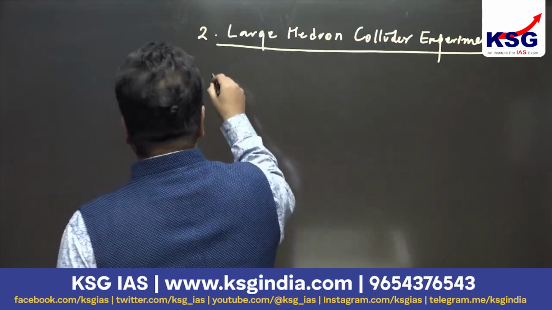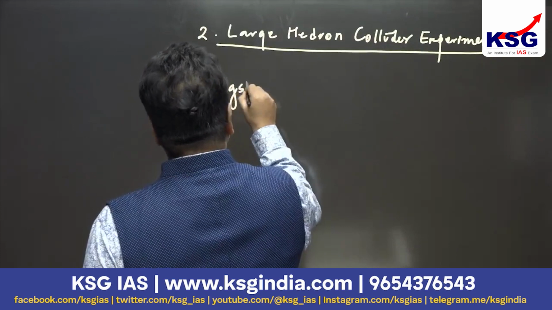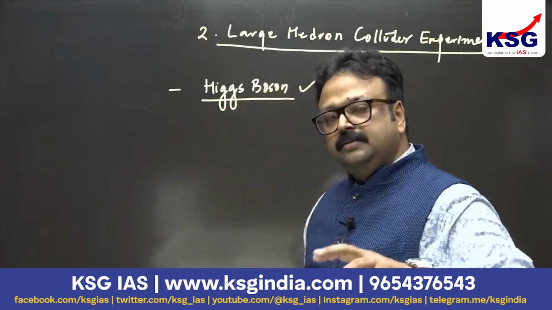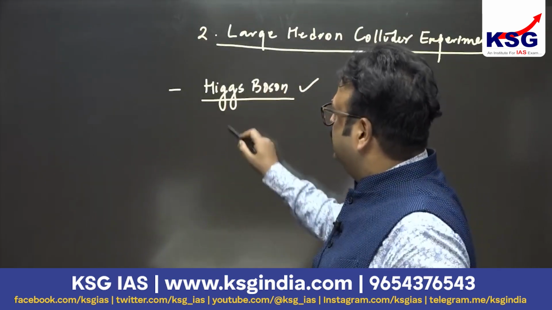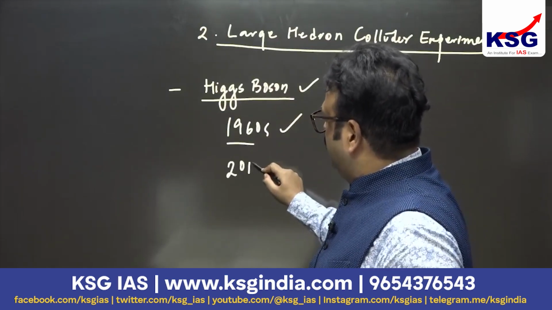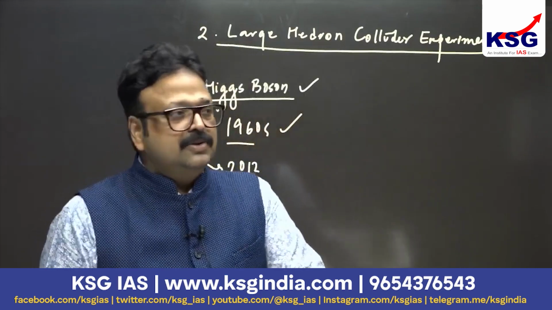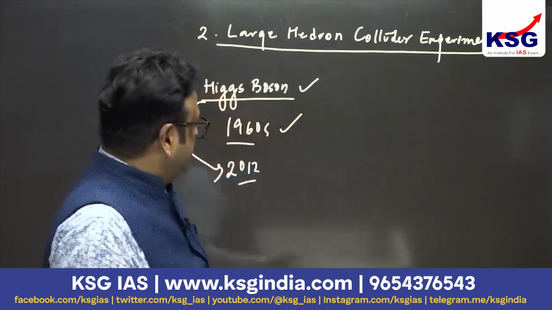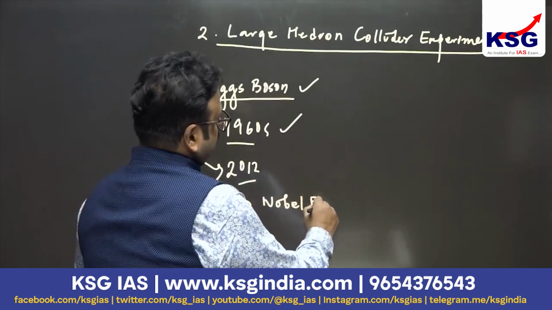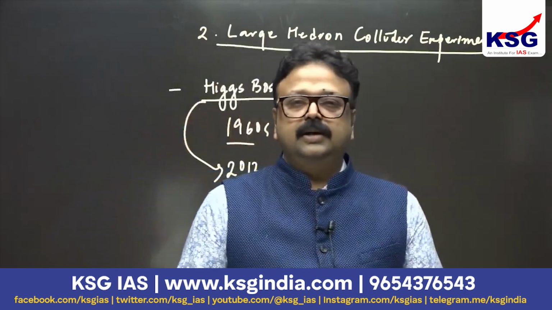When analyzed, they found that Higgs bosons were generated. Peter Higgs had already discussed this Higgs boson way back in the 1960s as a theory, but it was proved in 2012. His theory was now supported by scientific evidence, and that's why he was awarded the Nobel Prize in Physics. Peter Higgs. Fine. These two evidences are very much supporting the Big Bang theory.